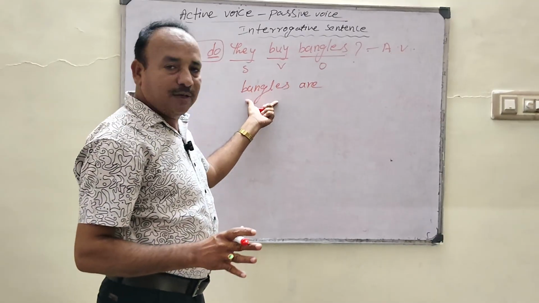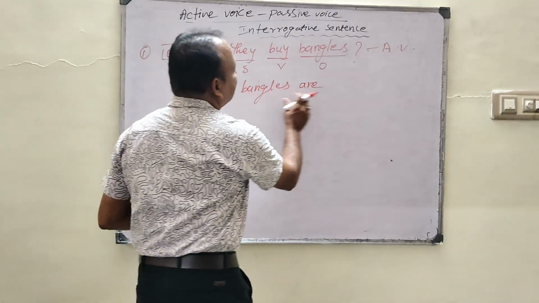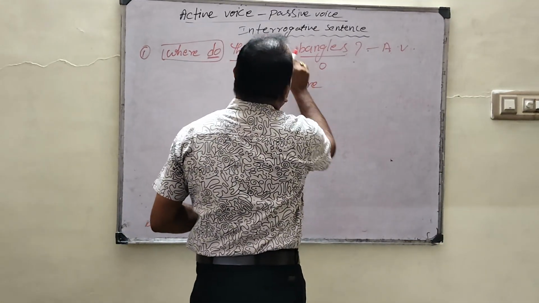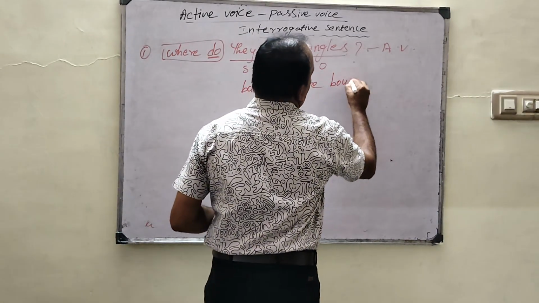This given object is plural, and here it is present tense. So, bangles are. Then what is the V3 form of buy? The V3 form of buy is bought.